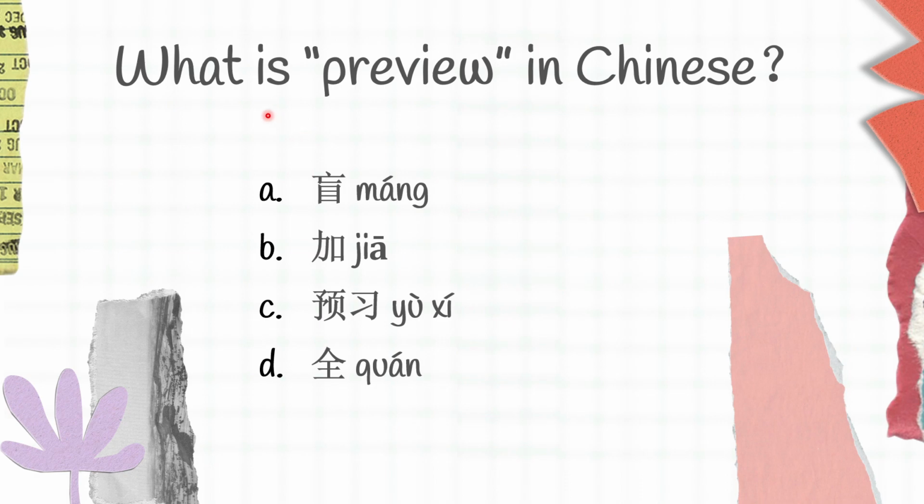And finally, the last question for today. What is preview in Chinese? A. 忙 B. 加 C. 预习 D. 全.